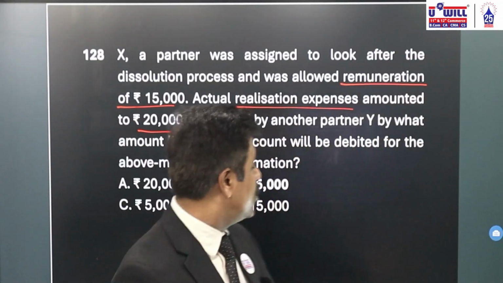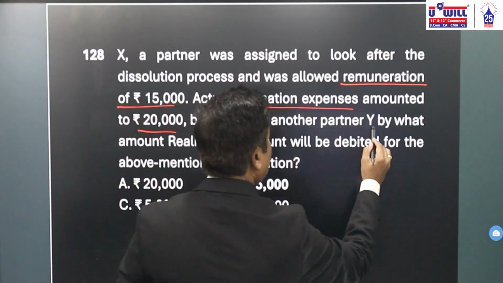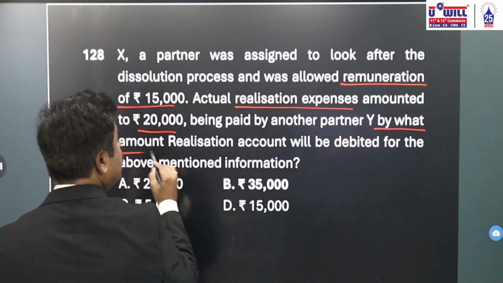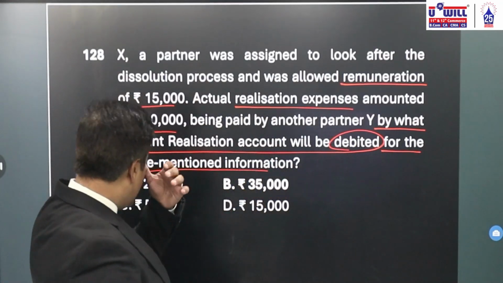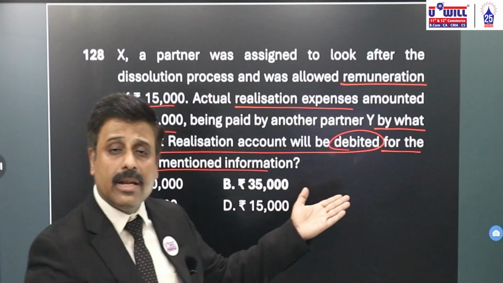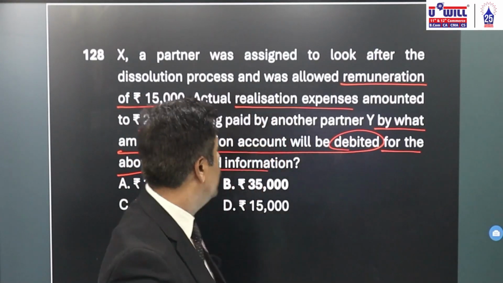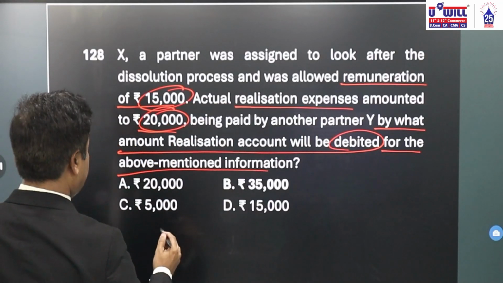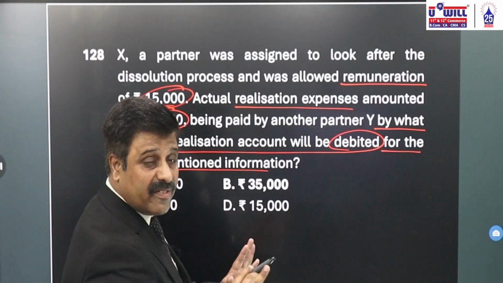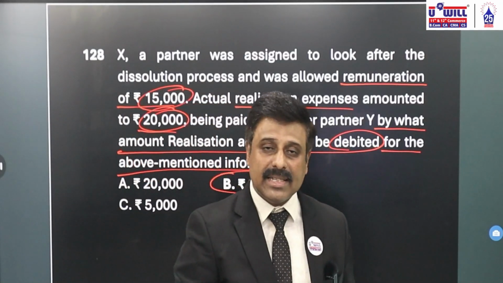Okay. Now what is asked to you? By what amount will the realization account be debited for the above mentioned information? Both the things will go to the realization account on the debit side. So 15,000 plus 20,000, 35,000. Both the things will go on the realization debit side, 35,000.